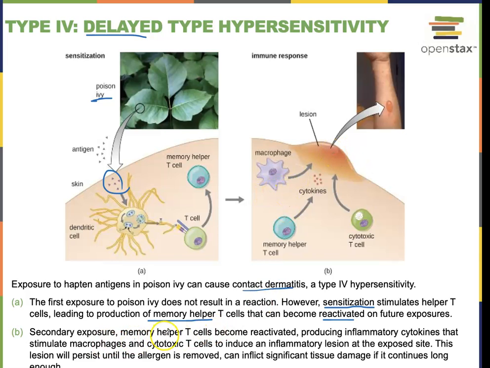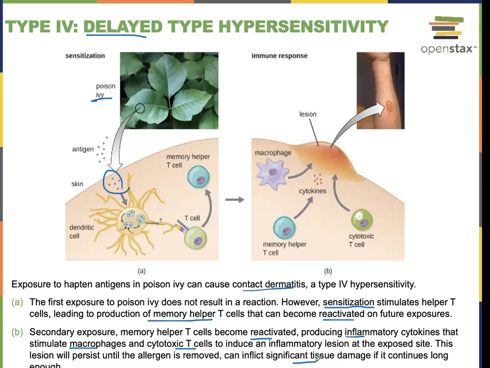So on secondary exposure, we are reactivating our T cells. We're producing inflammation. We're stimulating our macrophages, cytotoxic T cells, and we're having a response, basically inflammatory tissue damage if it's very, very severe and the oil can't be removed, or whatever's causing that reaction cannot be removed.